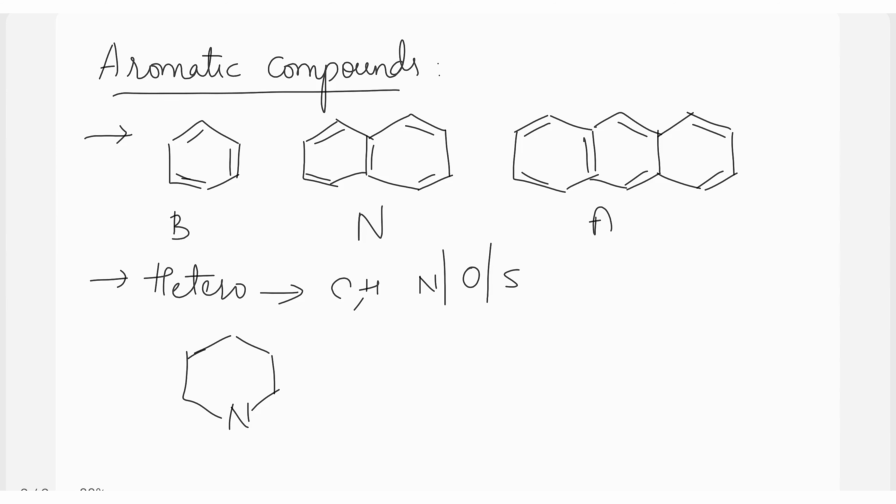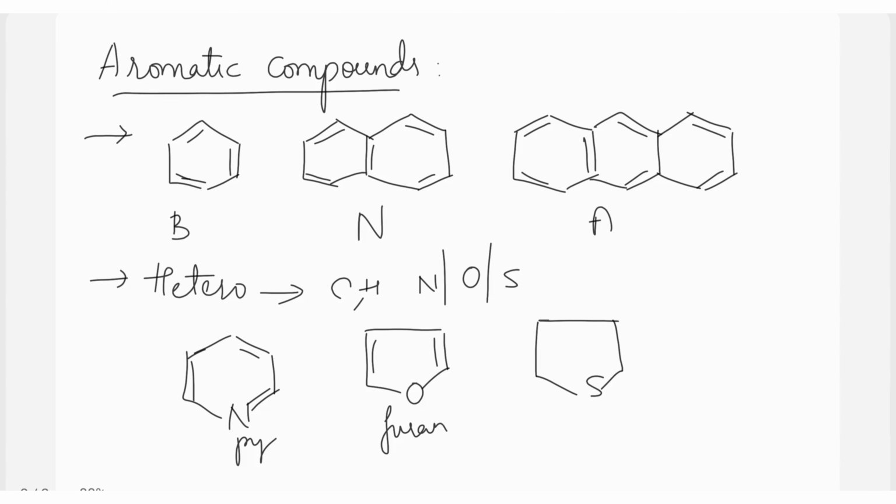So pyridine is a hetero compound that has aromatic behavior. Then there is oxygen in the ring, that is furan. This is furan, this is pyridine. Then sulfur heteroatom in the ring, that is thiophene. Wherever there is sulfur, we use the term thio. So this is thiophene. Then we have benzofuran, indole, imidazole, pyrazole, etc. There are many different aromatic compounds.